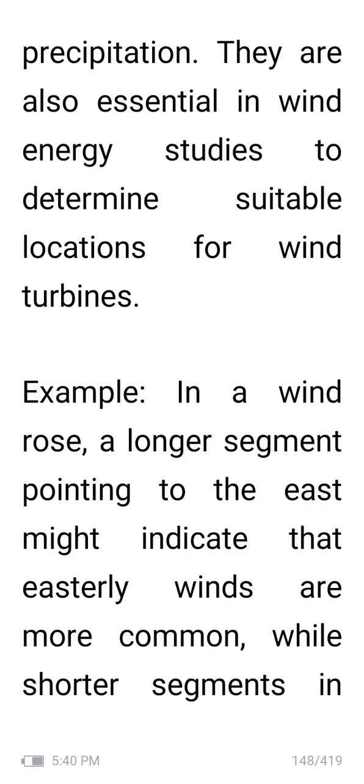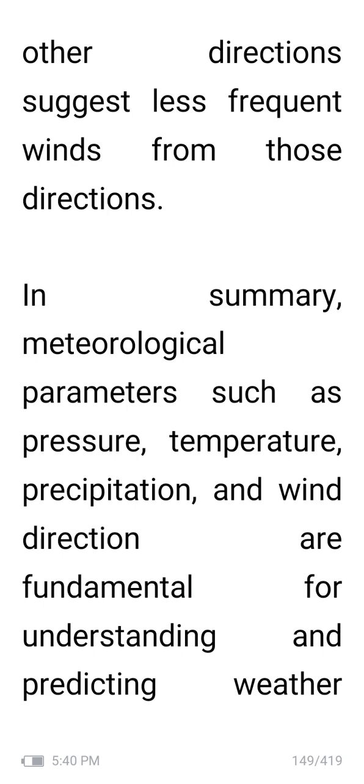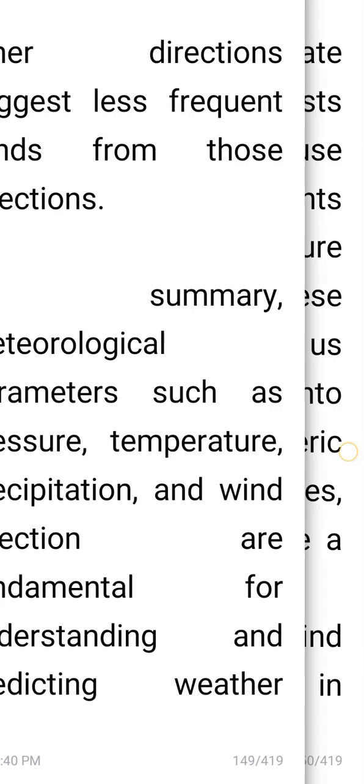For example, in a wind rose, a longer segment pointing to the east might indicate that easterly winds are more common, while shorter segments in other directions suggest less frequent winds from those directions. So, in summary, meteorological parameters such as pressure, temperature, precipitation, and wind direction are fundamental for understanding and predicting weather